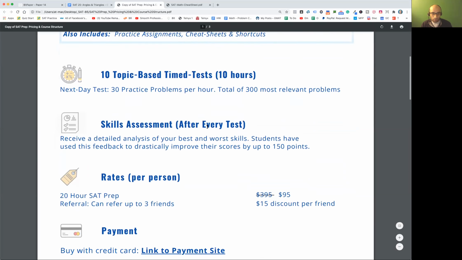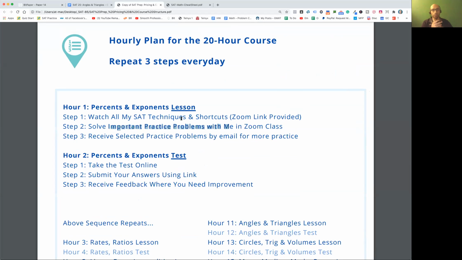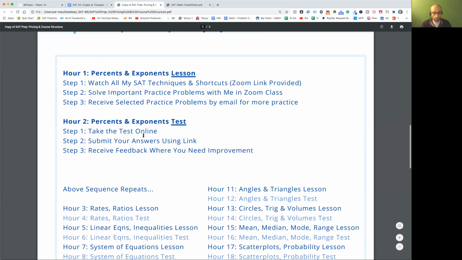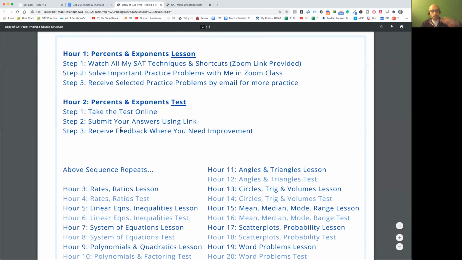Now, what happens is, let's say we do a lesson. You're going to watch all my techniques and shortcuts, and then we're going to solve some problems with me. That's the main idea, guys. We're going to solve problems together, and you're going to see how active we are in this session. We're going to post it in the group chat, and after that, I'll give you some practice drills, a lot of material to work on that particular topic.